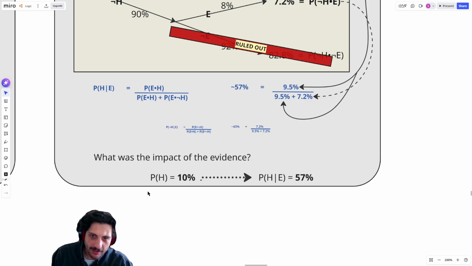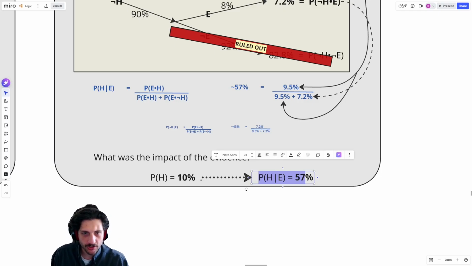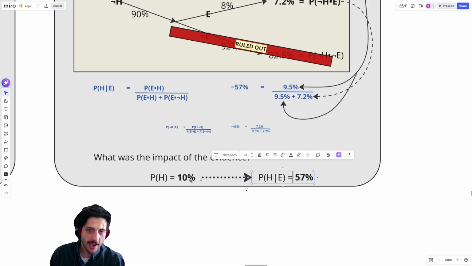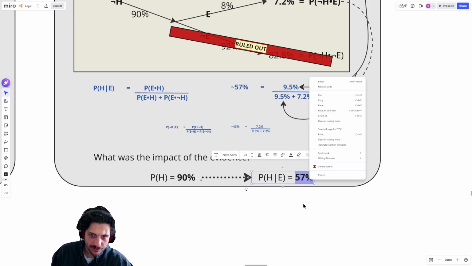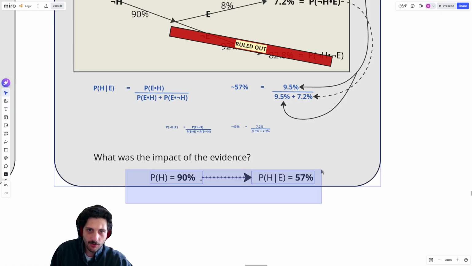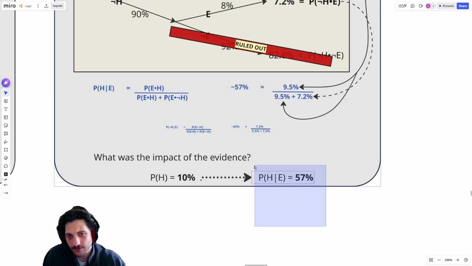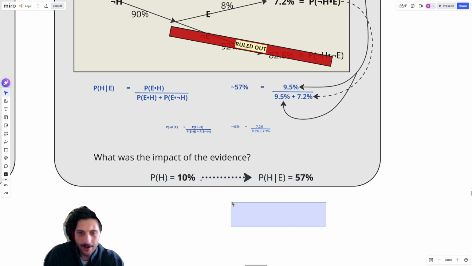So when we're evaluating the quality of the evidence, the question isn't just where did you end up? It's always about where did you start from in relation to where did you end up. If I started at 90% and conditioning on evidence made me 57% confident in H, well, now I'm less confident. Now I would say the evidence is evidence against my hypothesis. When it increases that probability, that's when I say this is evidence for that hypothesis. But the whole point of this is you can never answer those questions based on that end answer alone. You always have to ask, where did I start from and where did I go?